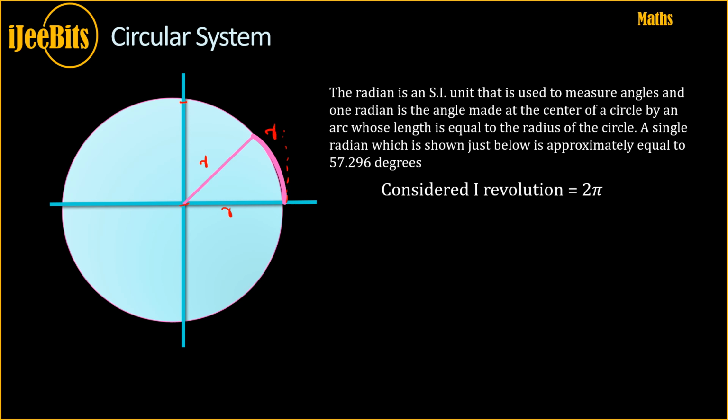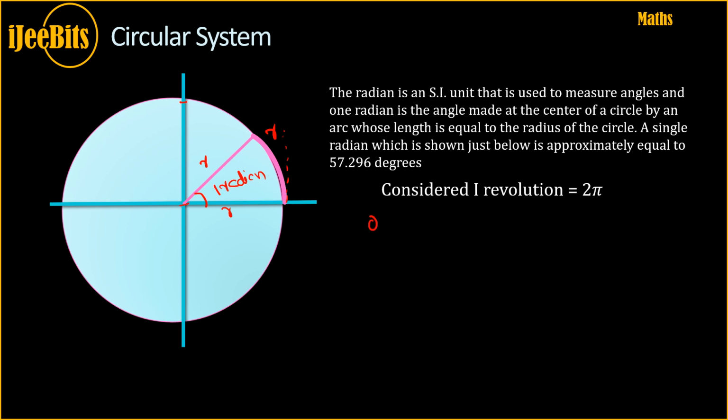If the radius is r and the length of the arc is also equal to the length of the radius, in this case the angle made by the arc and the radius is equal to 1 radian. That is what we mean by radian. We can also calculate it with a standard formula.